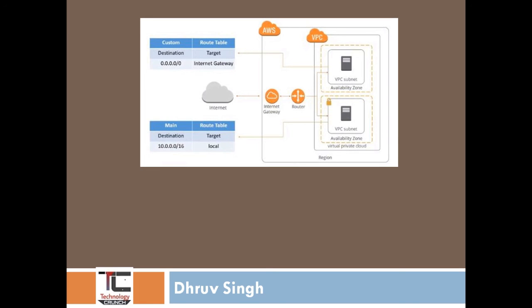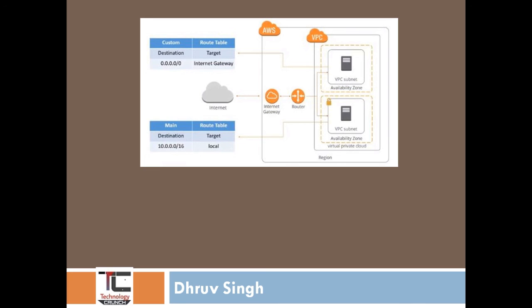So any traffic which comes from your public subnet or a private subnet works as a local area network. Just like in a custom route table, we have defined the internet gateway route, or other routes we can also define, just like